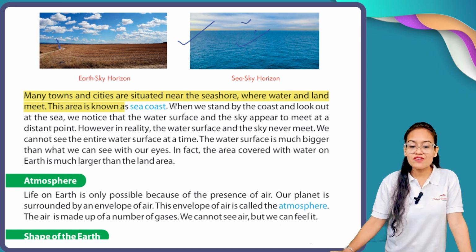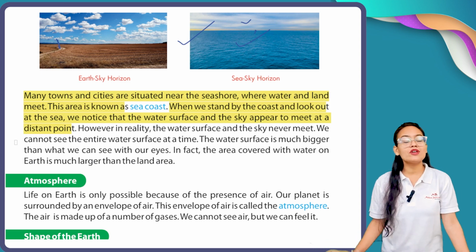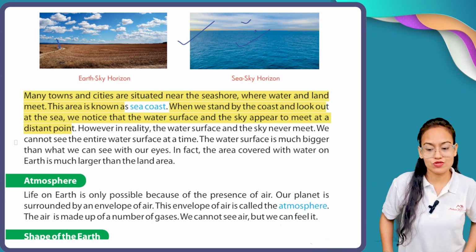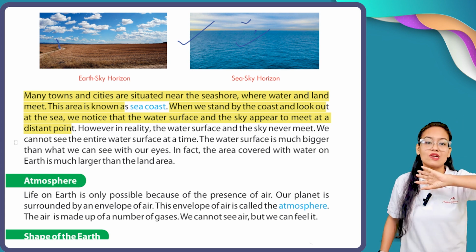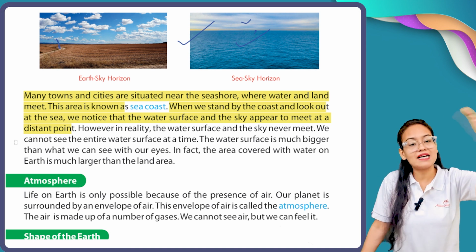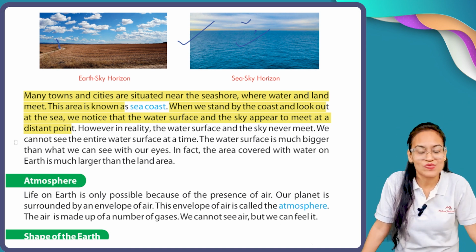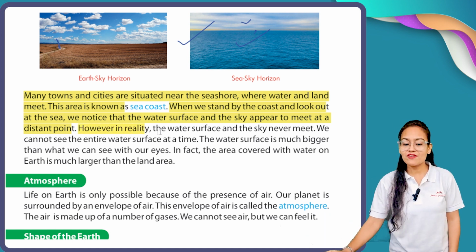When we stand by the coast and look out at the sea, we notice that the water surface and the sky appear to meet at a distant point. Whenever you are standing at the coastal area and looking at the sea, you can notice at some point our sky and our sea meeting. However, in reality, the Earth's surface and the sky never meet.